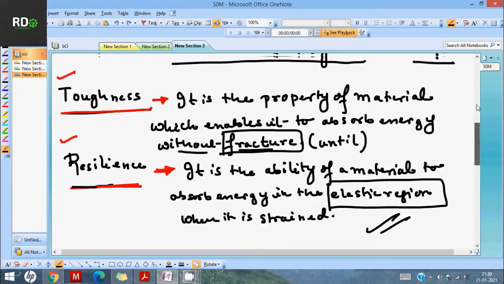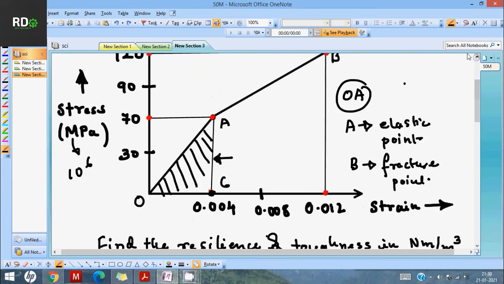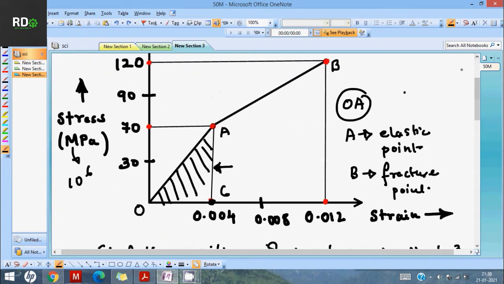From that you can say this thing. Now you have to find the toughness. So how to find the toughness? You have to consider the entire graph. So the entire graph will include the triangle OAC, the area of the triangle OAC plus the area of the trapezium